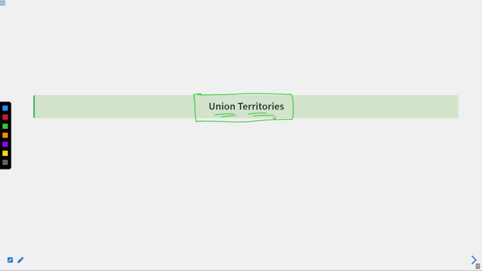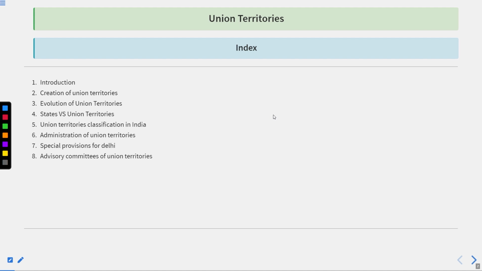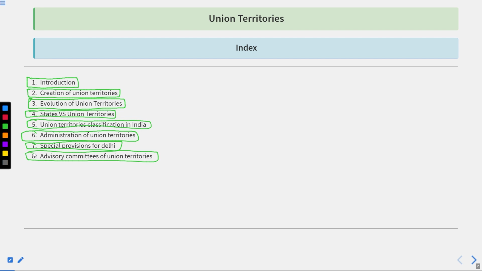And within this topic of the union territories, these are the topics that we had scheduled for the discussion: starting with the introduction part, thereafter creation of the union territories, thereafter evolution of the union territories, thereafter the state versus union territories, thereafter the union territories classification in India, thereafter the administration of union territories, thereafter the special provision for Delhi, then the advisory committee of union territories.